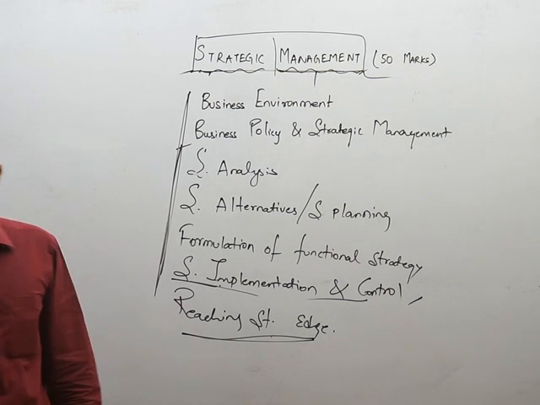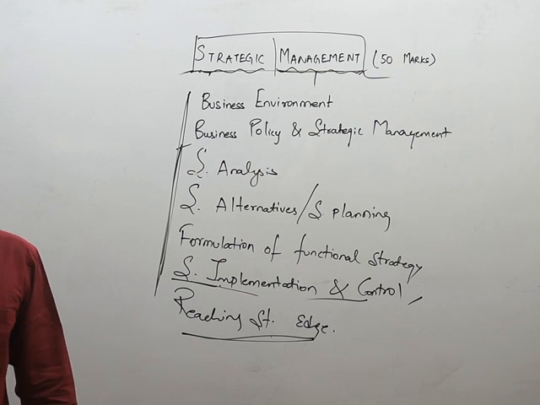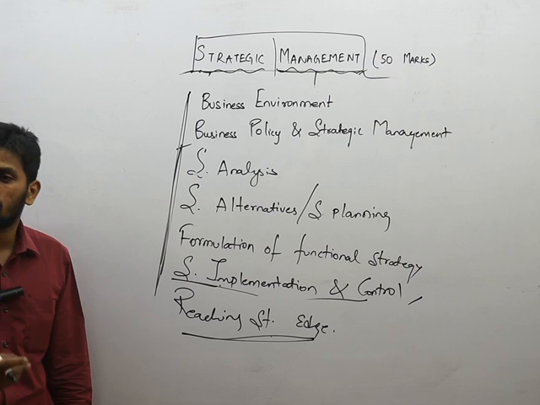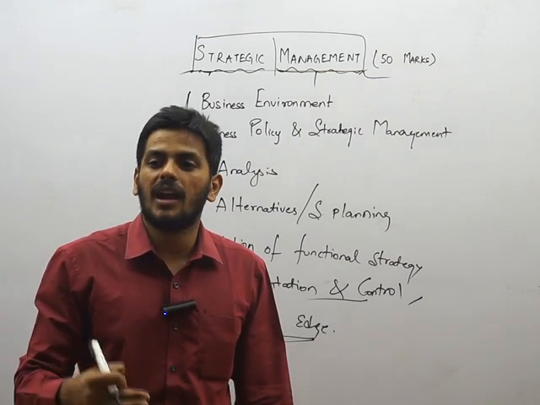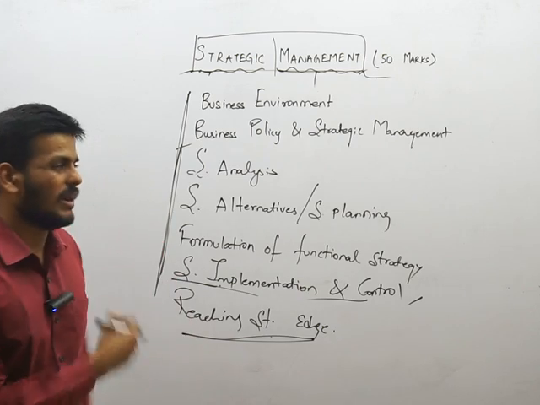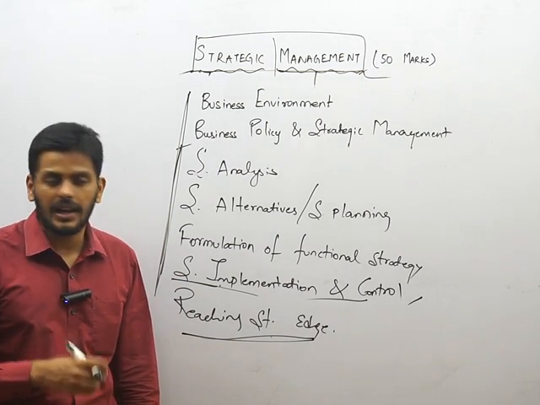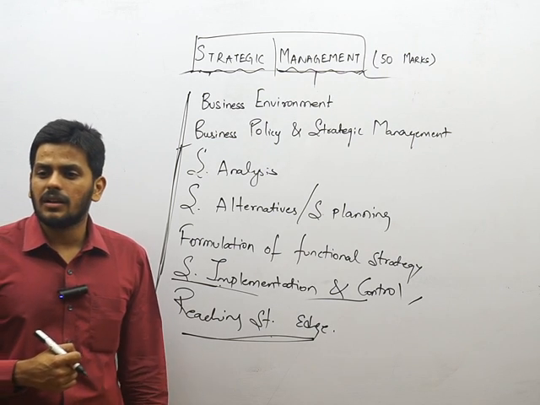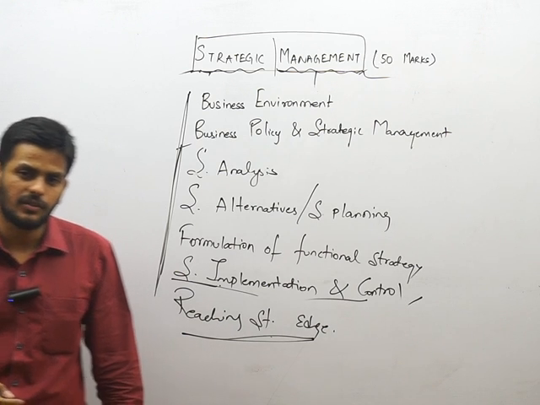So 2 or 3 questions from each chapter, depending on the weightage, which differs from attempt to attempt, but from all 7 chapters you can expect questions in the exam. So there is no second thought of leaving anything. Of course you don't have to, they are all pretty easy chapters and you just have to focus. So on that note, let's begin with our first chapter, business environment. Come to chapter number 1 on business environment.